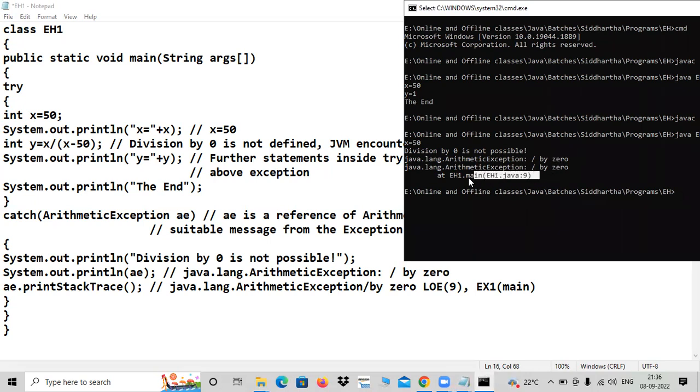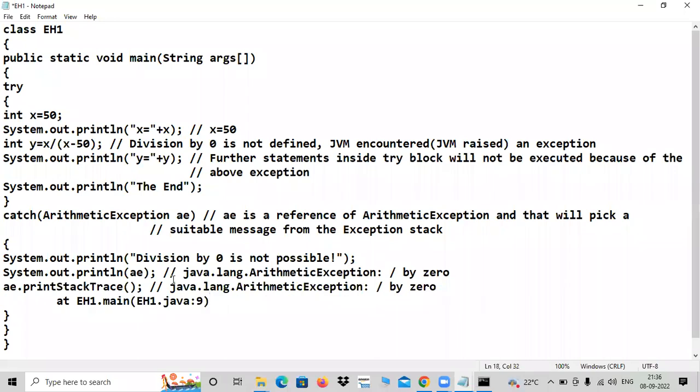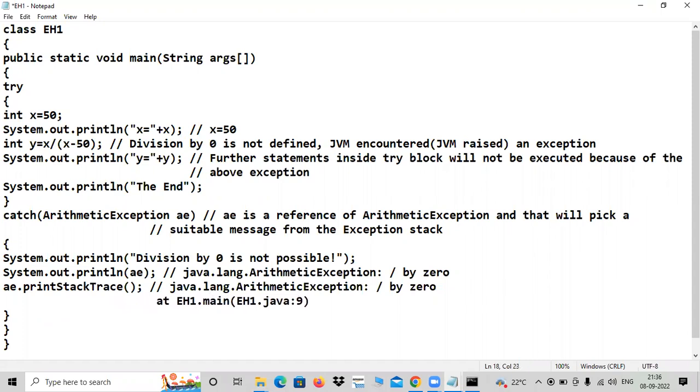Print stack trace is also doing that work. Other than that, the extra information you are getting, what is that? EH1, yes. Main, yes. Line of error 9, yes. So that is the extra information, extra knowledge about your program which you can gain. These are some flexibilities, some comforts you are having. It is not there in C++. This much scope is not there in any other programming language. That's why, I cannot use the word robust right now, but let me do some other program, and then that is the right time I have to call that word robust.